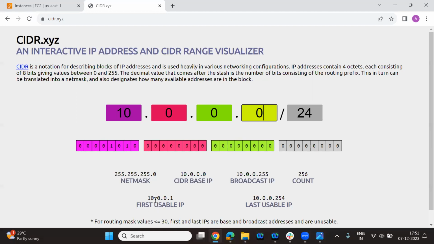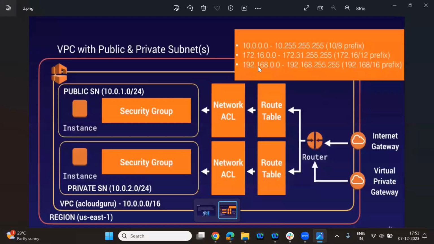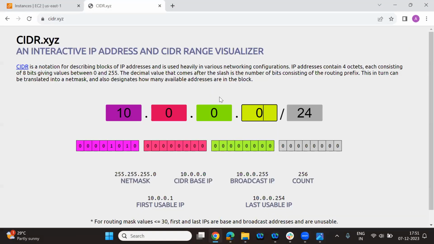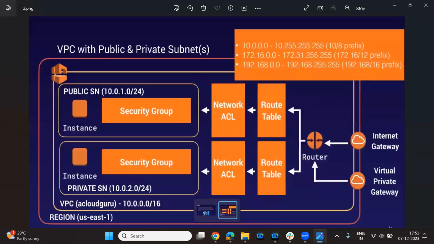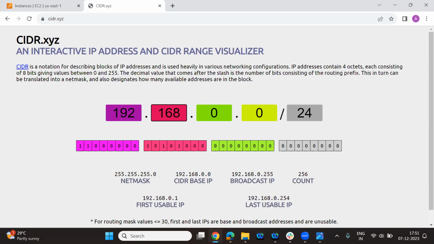So this will be your starting IP range, and this will be the last IP range. And this count is nothing but the number of IP addresses we are going to get. If I go further, 192.168.0.0/16. Let's go for it. 192.168.0.0. So I'm getting 256. So this is 0.0. Yeah, this is what we have.